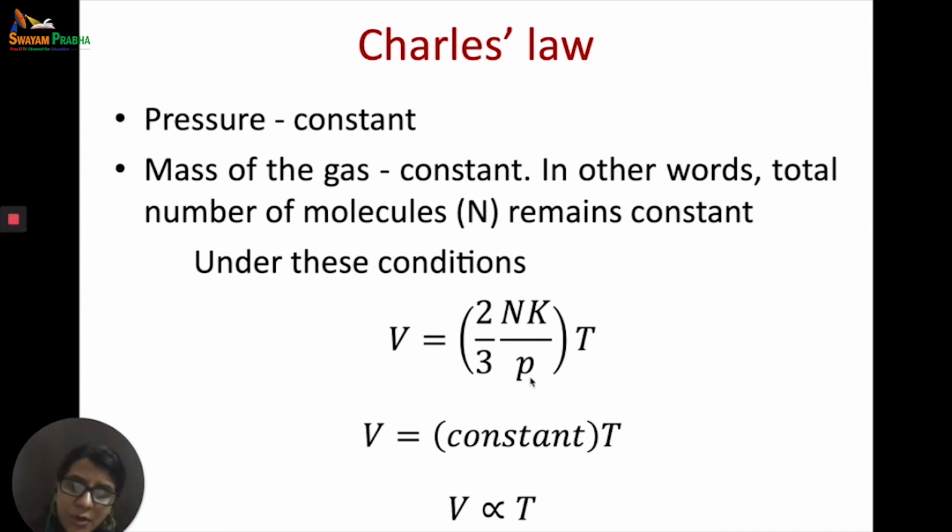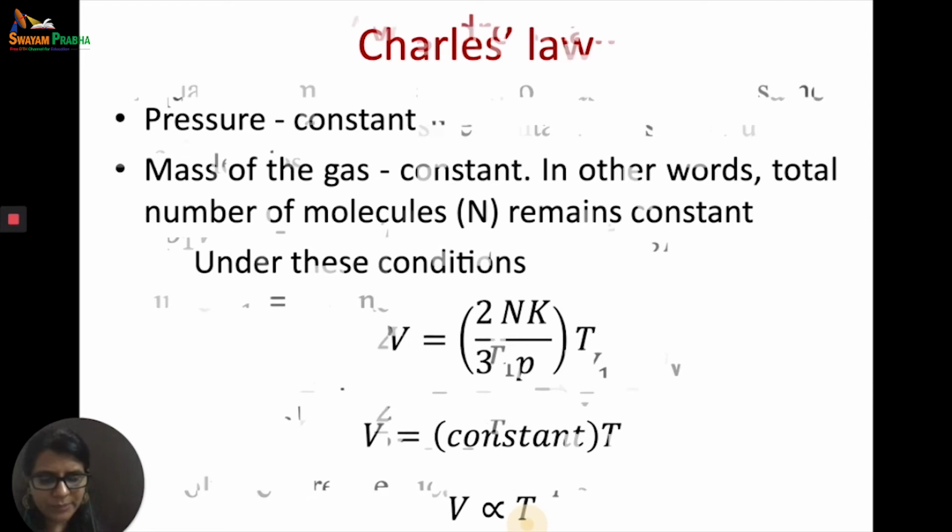Let's bring the P to the right hand side. Therefore we get V is equal to 2 by 3 nk by P into T. Now 2 by 3 is a constant, n the number of molecules has been kept constant, k is a constant of proportionality, and P is a constant because of the pressure. So all this is a constant. Therefore V is equal to constant into T, or in other words V is directly proportional to temperature when the pressure of the gas has been kept constant and the mass of the gas has also been kept constant.